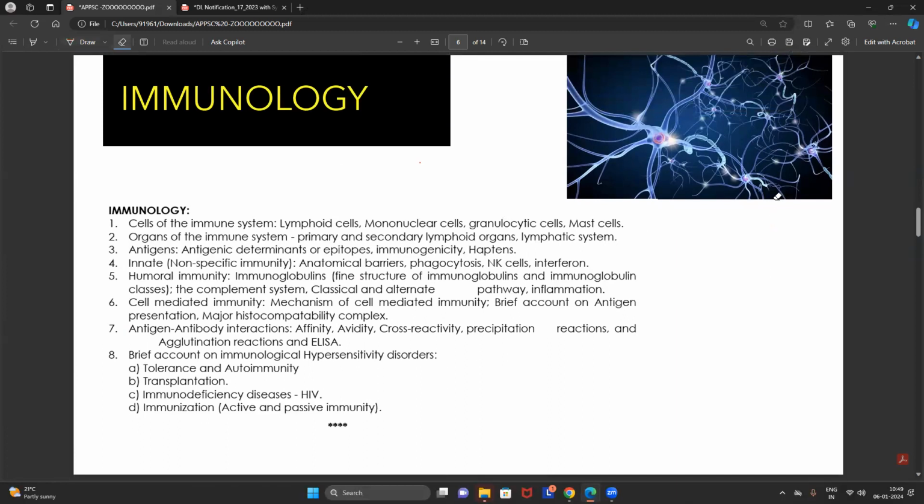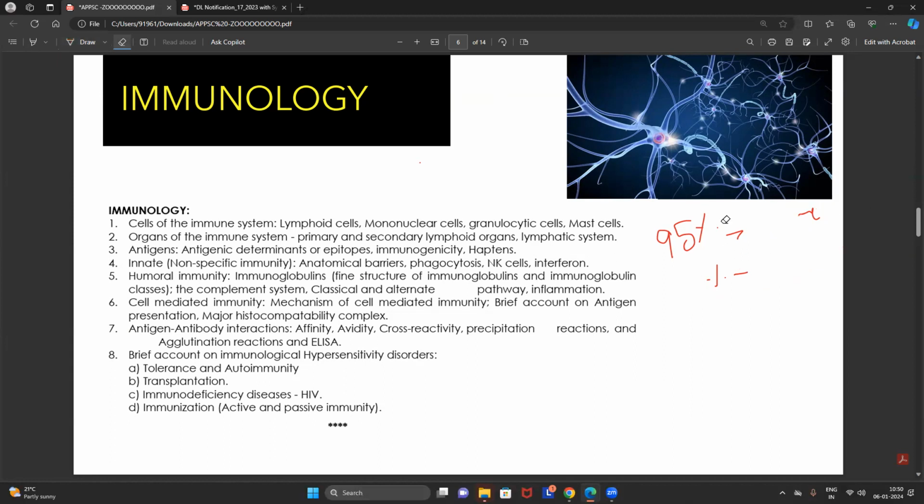Then how to read this immunology? Can I read it very easily? Yes, of course you can read it very easily. There's no point in worrying about it. I can tell you, 95% of the immunology, 95% I'm telling you, my friends, it is conceptual. Only 5% needs to be remembered. That's all. So if you have an extraordinary knowledge on the concepts of the subject, you can qualify, you can answer any kind of question.